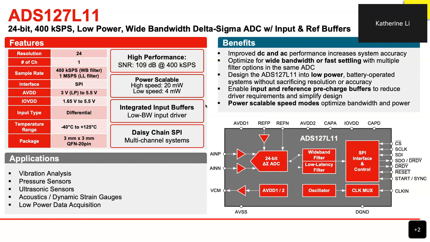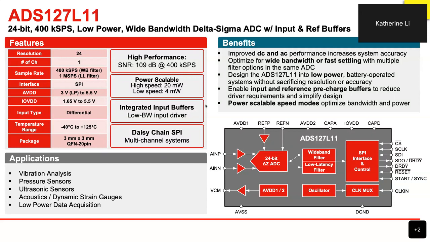As you can see in the block diagram, this ADC offers two filter modes, the wideband filter mode and the low latency filter mode. The wideband filter mode enables the designer to have an input bandwidth of 165 kilohertz, and supports a maximum sample rate of 400 kSPS.